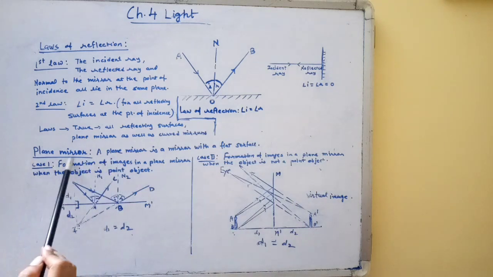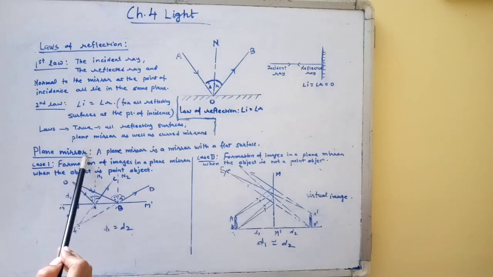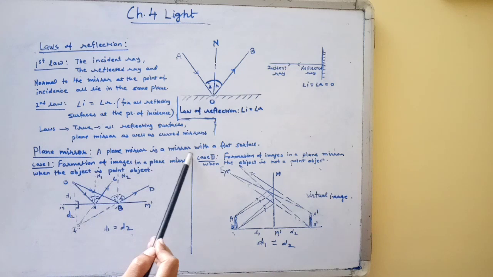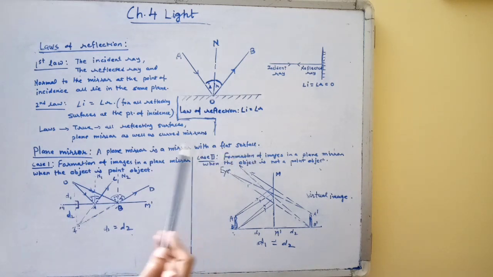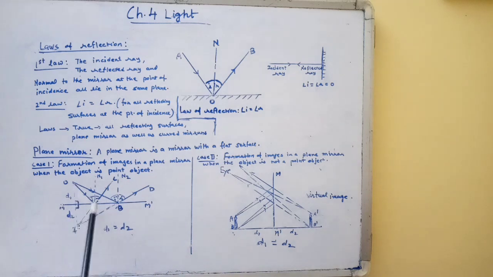Now come to the next topic, that is plane mirror. A plane mirror is a mirror with a flat reflecting surface. When a light ray strikes a plane mirror, the incident ray obeys the laws of reflection and produces an image. There are two cases of image formation by a plane mirror, depending on the position of the object.